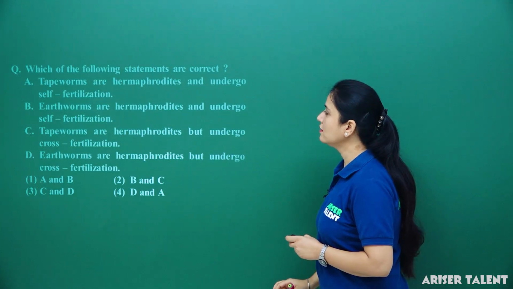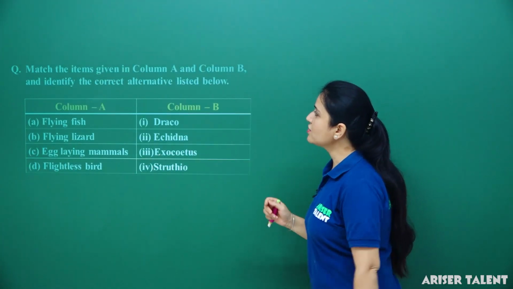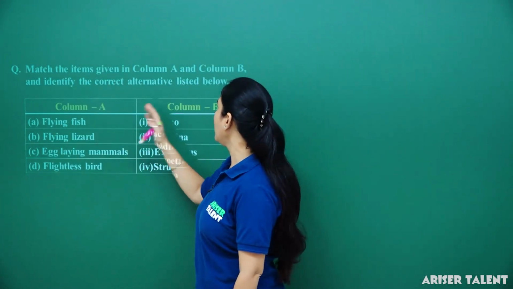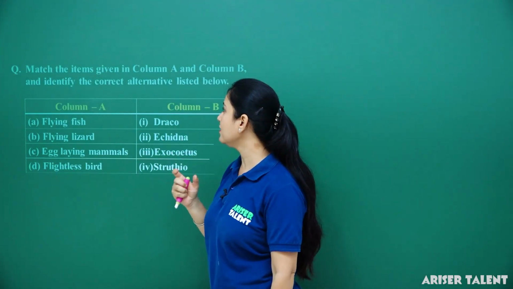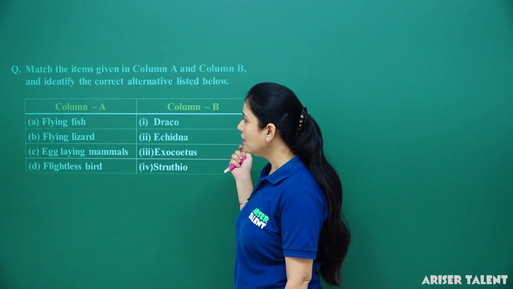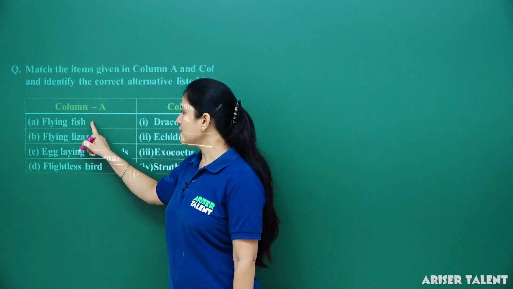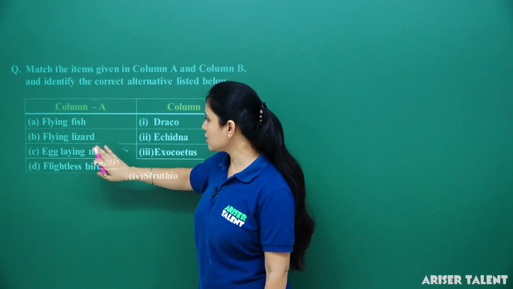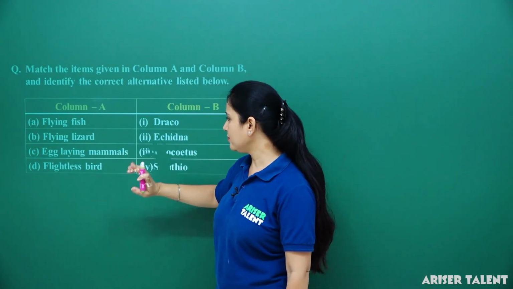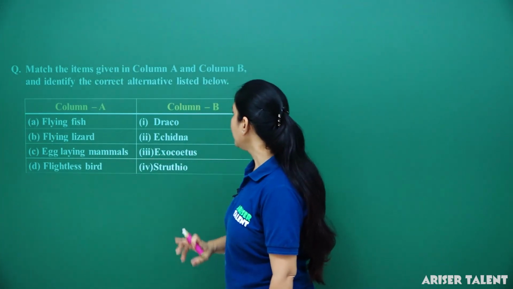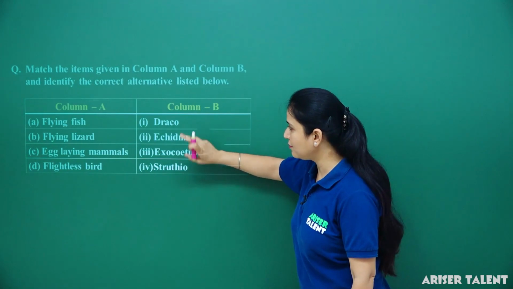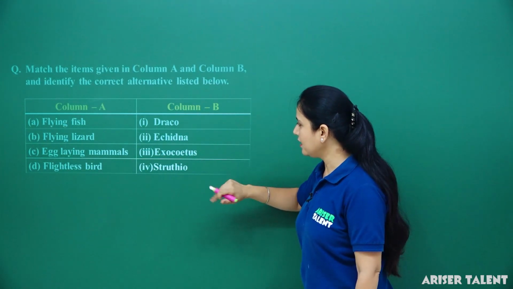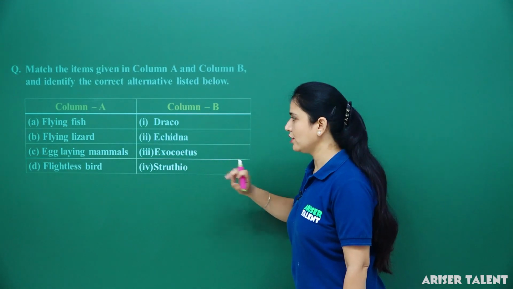Next is, match the items given in column A and column B and identify the correct alternative listed below. Okay. So, what are the organisms which are kept in column A? They are flying fish, flying lizard, egg-laying mammals and flightless bird. Here in column B, examples of them are Draco, Echidna, Exocetus and Struthio.